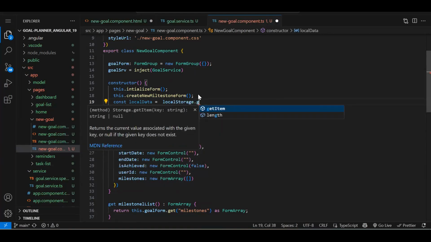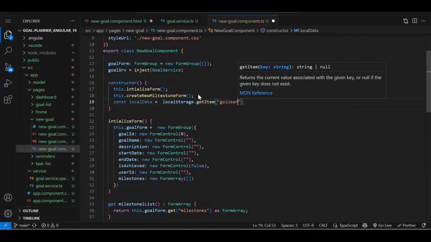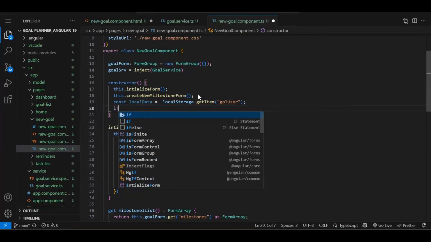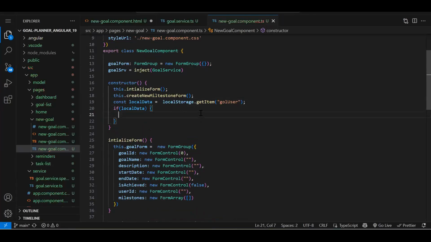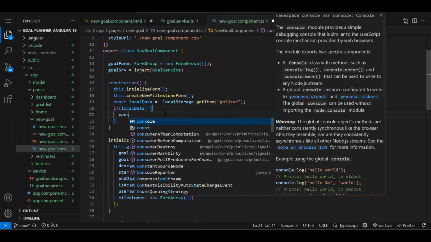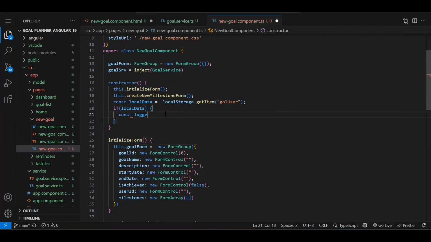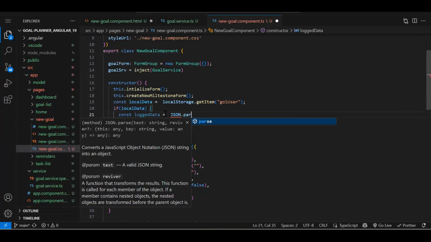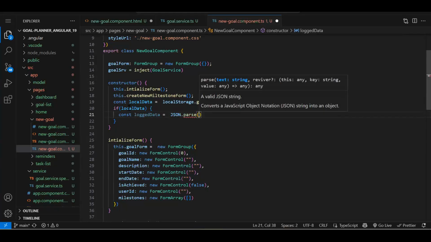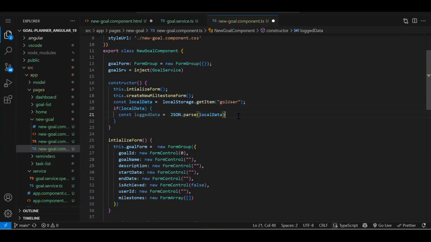So getItem, our key name is this. Whenever you read the local storage data, always add a null check. So if localData is there, then only we have to parse it. When we store the local storage data, we convert it into the string format. So again, we have to convert it back. So let's use it: const loggedData is equal to JSON dot parse method we have to use. And what we will pass? The localData, local storage data.